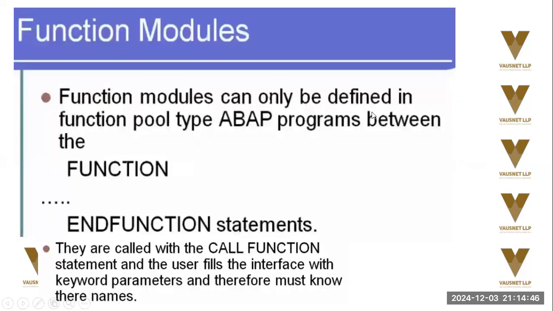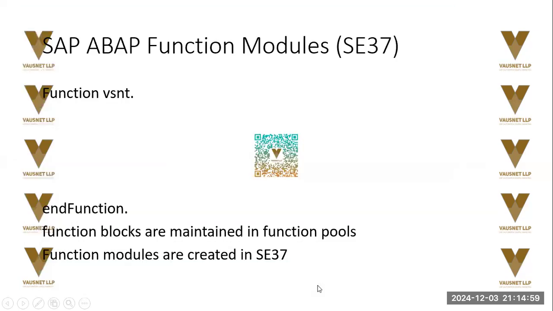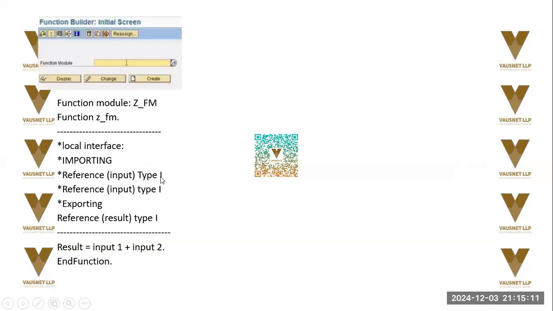Function modules can only be defined in function pool type ABAP programs between the function and endfunction statements. They're called with a call function statement, and the user fills the interface with keyword parameters and therefore must know their names. Now, function and endfunction. This is where the block is triggered. Function blocks are maintained in function pools. Function modules are created in SE37. And we'll trigger that function module ZFM.